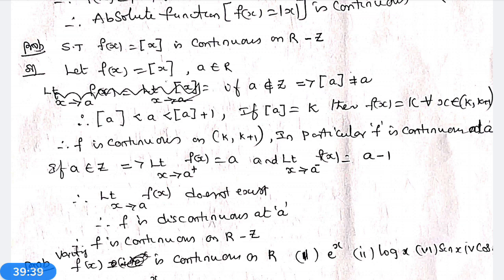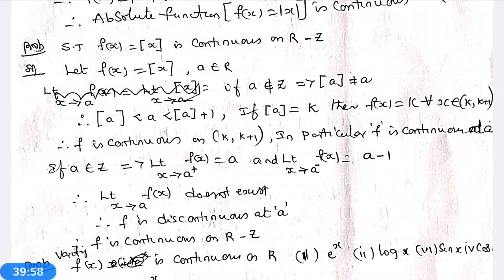Now, if [a] is equal to k, that is a constant, then f(x) is equal to k for all x between k and k plus 1. Therefore, f is continuous on the interval k to k plus 1. In particular, f is continuous at a.